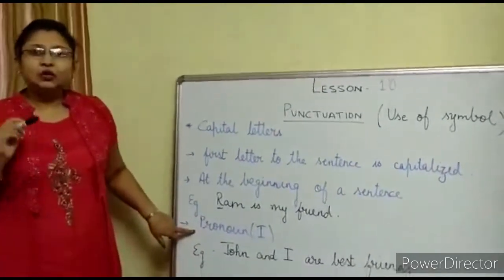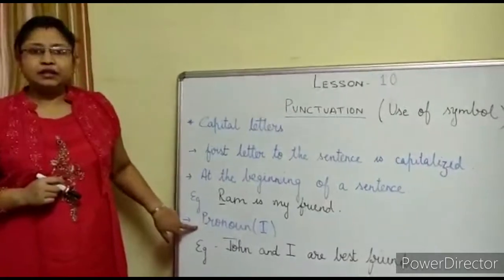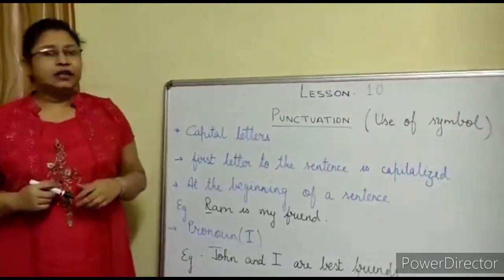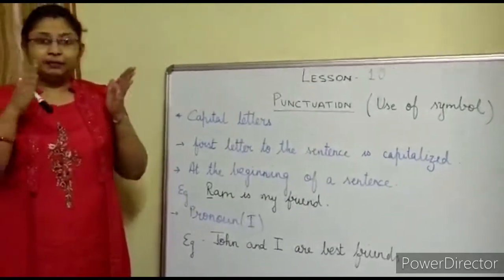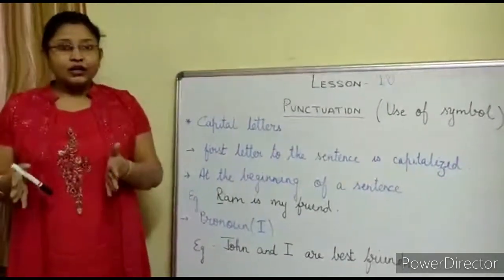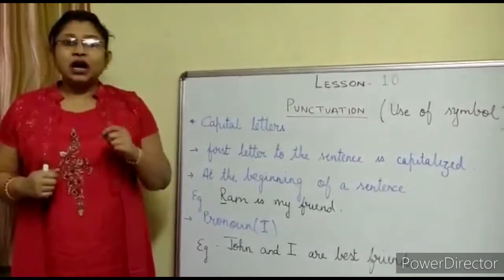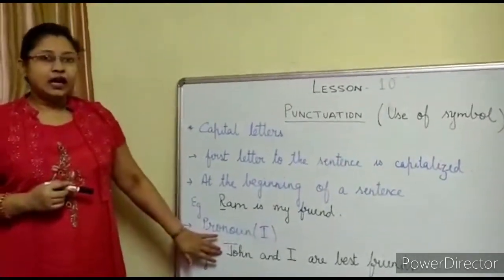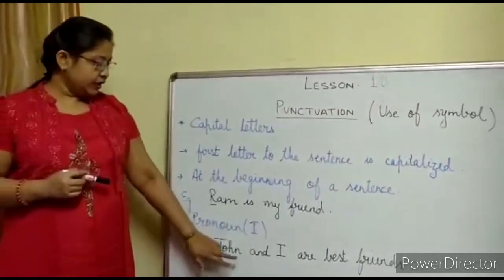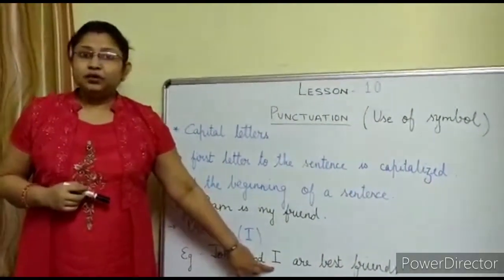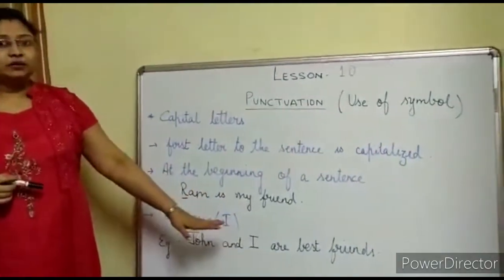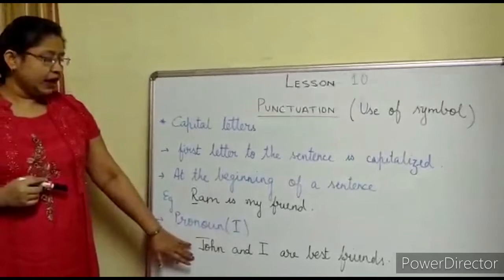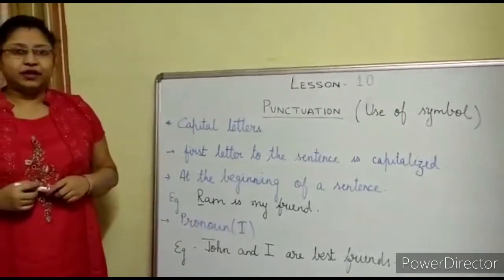The second place where we use a capital letter: we always use the pronoun I in capital, whether it is at the beginning of the sentence or in the middle. For example, John and I. So here, students, I is a pronoun. We will always write the pronoun I in capital letter. So, John and I are best friends.